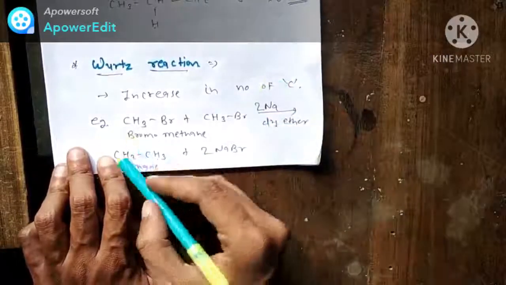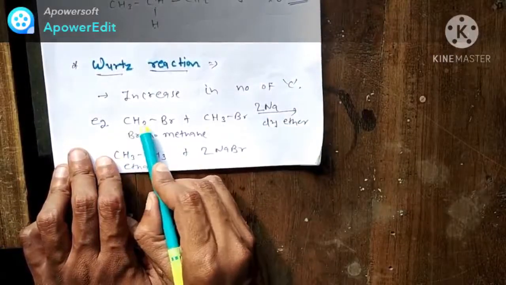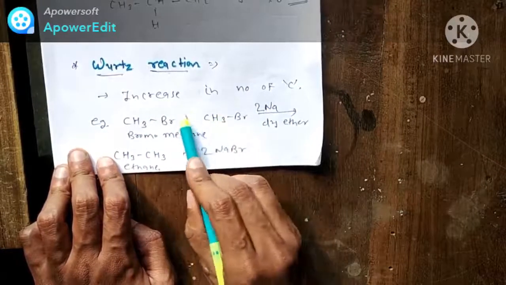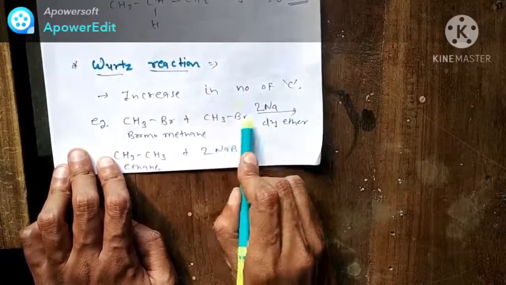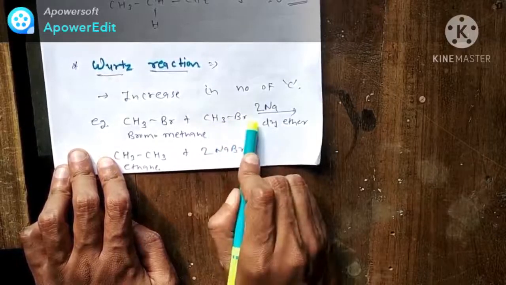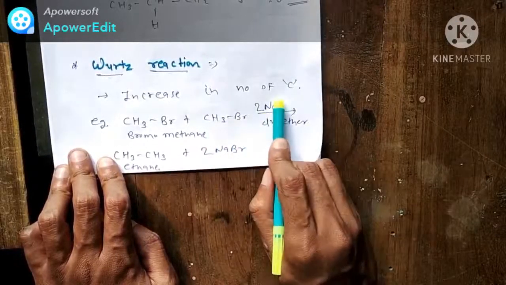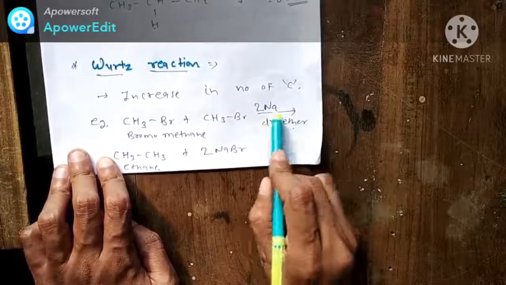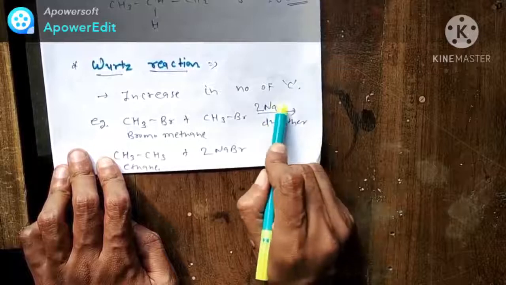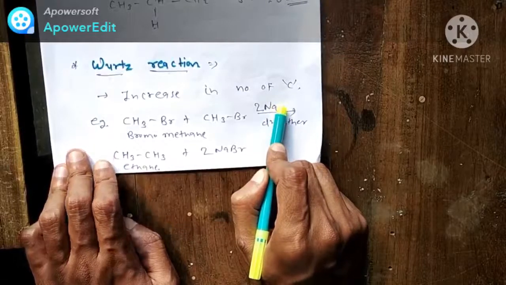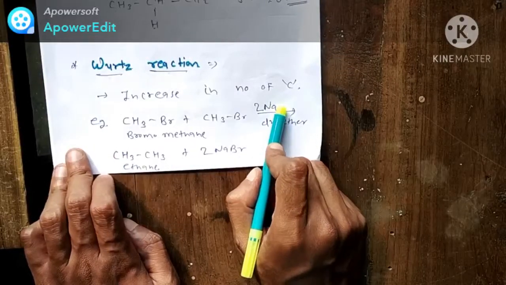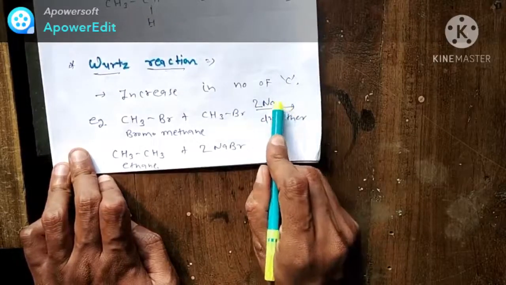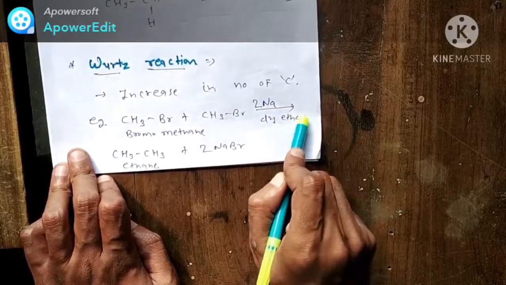Let's take an example. Suppose we have CH3Br, bromomethane. It reacts with another molecule of bromomethane, CH3Br, in the presence of sodium and dry ether. Dry ether is again useful here because sodium is a very reactive element. It will explode in the presence of moisture. So dry ether is very important here.